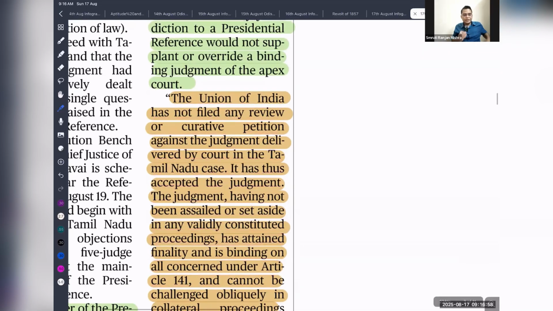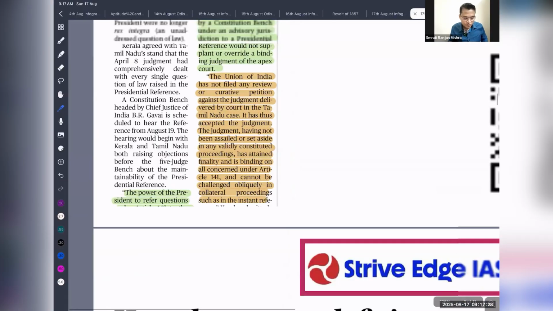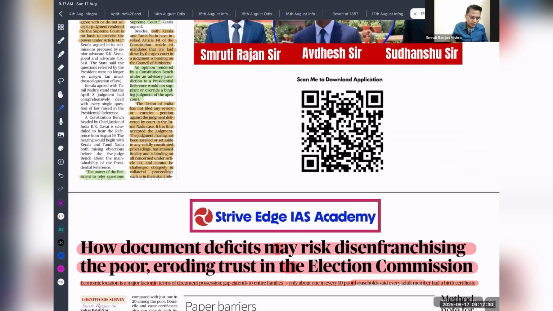If the Supreme Court judgment is not acceptable to the Union government, they can file a review petition or a curative petition. Even after a verdict is given by the Supreme Court, either the union government or state government can file either a review petition or a curative petition. But when the union government does not file a review petition or curative petition, that means they are accepting it. Once you are accepting it, there is no point in making a presidential reference. That is what was said by the Kerala government and Tamil Nadu government.